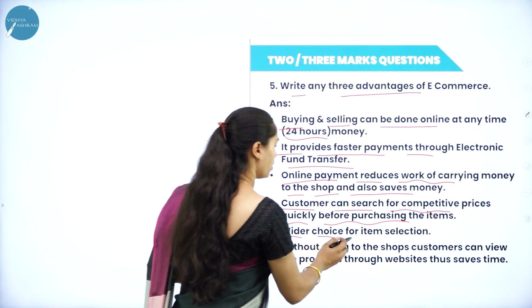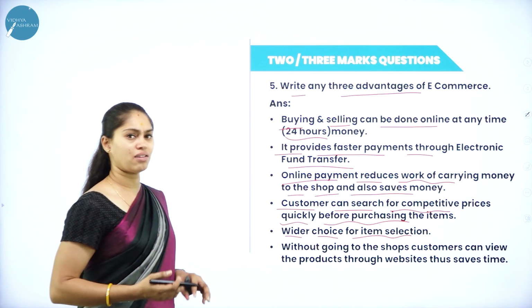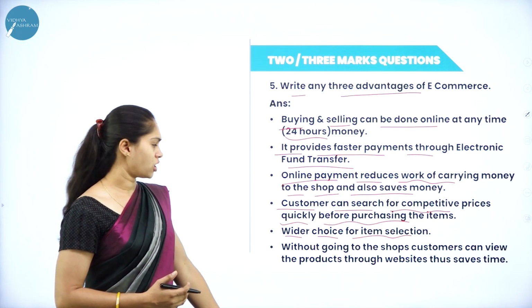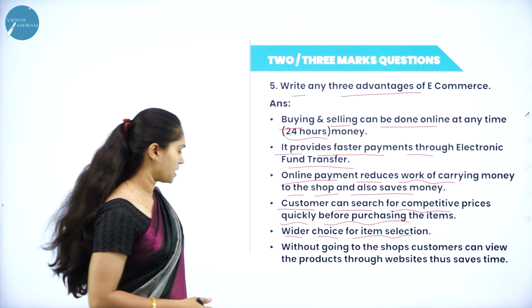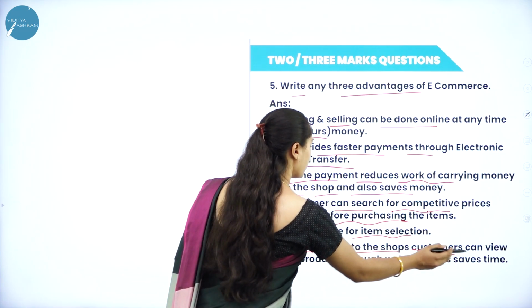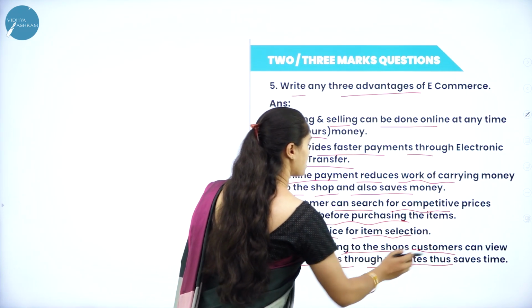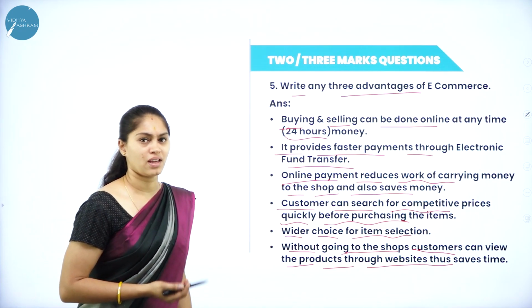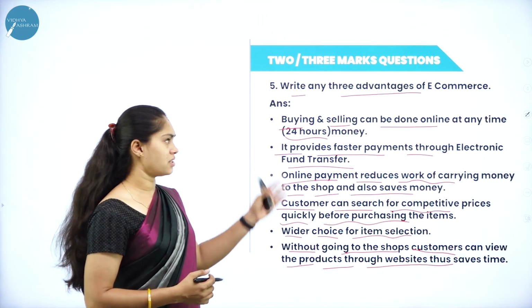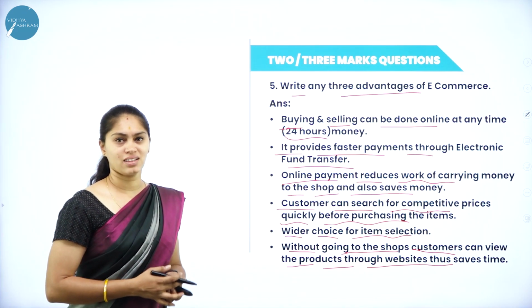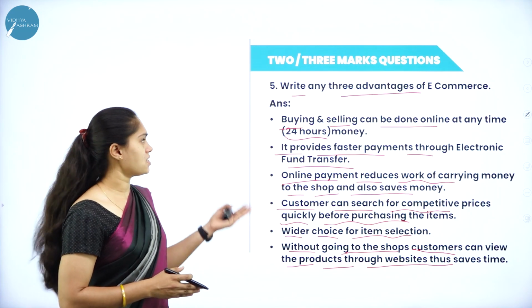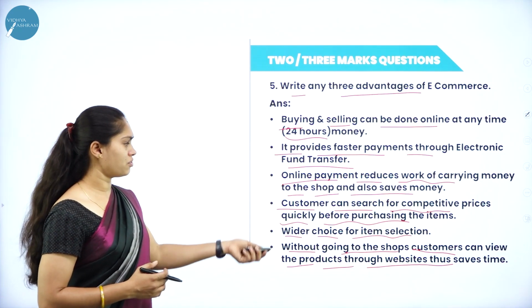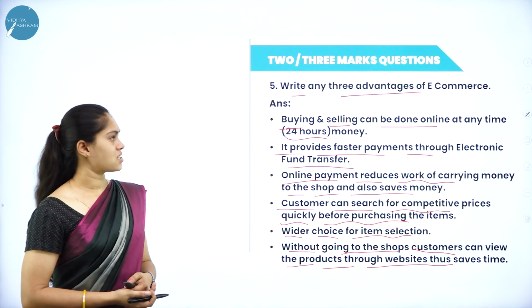Then wider choice for item selection, so you can have n number of websites, n number of vendors, so out of that there will be more choices for selection. Without going to the shops, the customer can view the products through the websites. That will save the time. You can take the example of online shopping: Amazon, Flipkart, all those come under this category, and they are providing services to the customer. This is question 5 related to advantages of e-commerce. Out of this, you can write any 3 points.